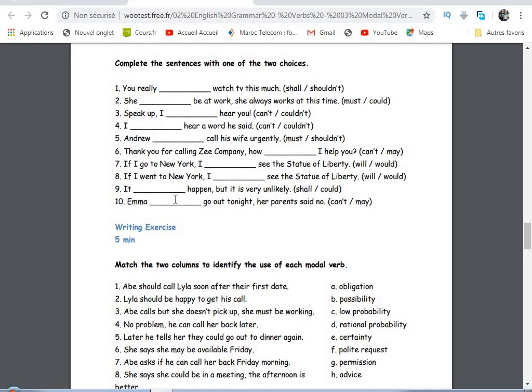It shall happen, it could happen, but it is very unlikely. It shall or it could. It could. We have a probability here, but it is very unlikely. Emma can't go out tonight, or may go out tonight. Her parents said no, so she can't go out because her parents said no.